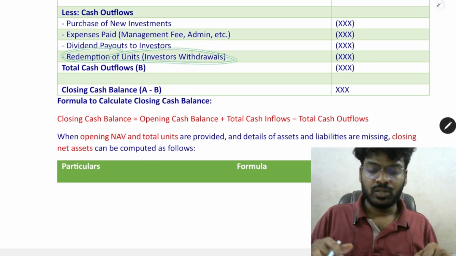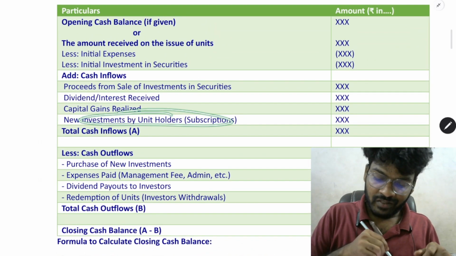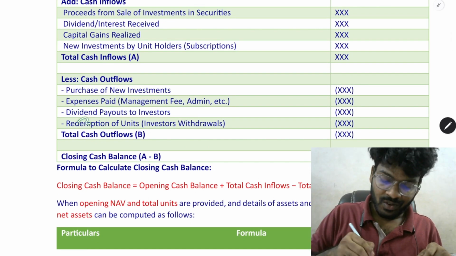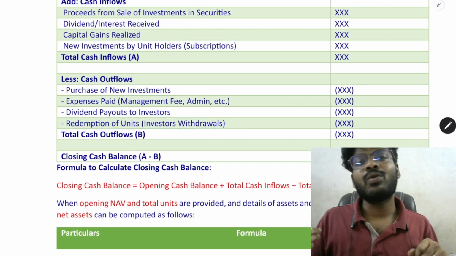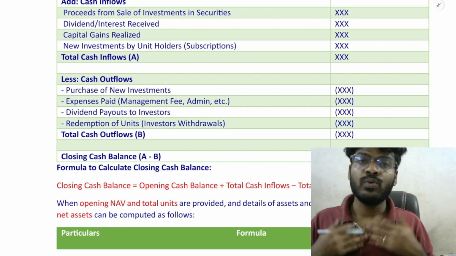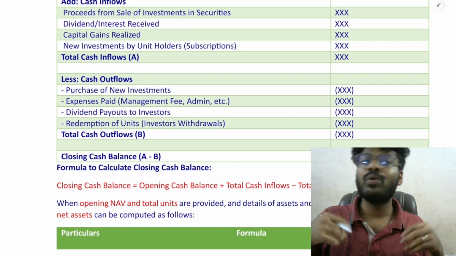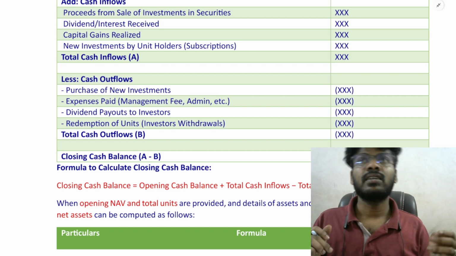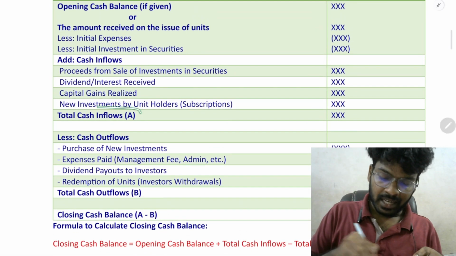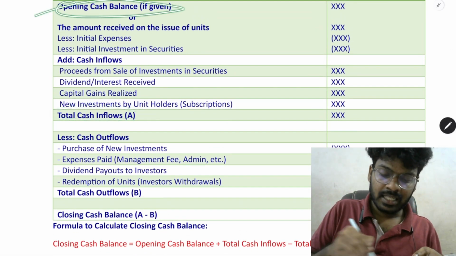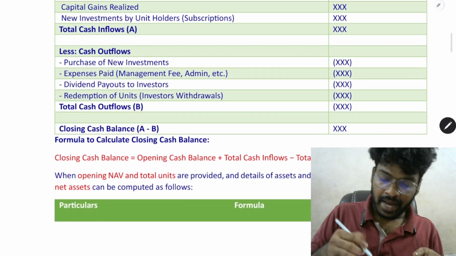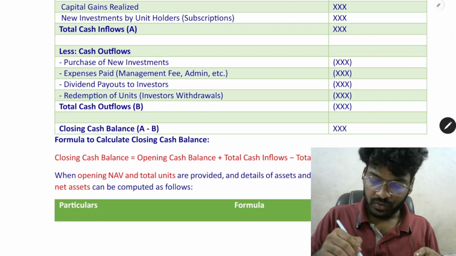Redemption of units: some new investments are made by new investors. Or in case of cash outflow, the existing investor can withdraw or redeem the amount from the investment. They will give back their units and collect the amount based on the NAV on that date. So opening cash balance plus total cash inflows minus total cash outflows will give